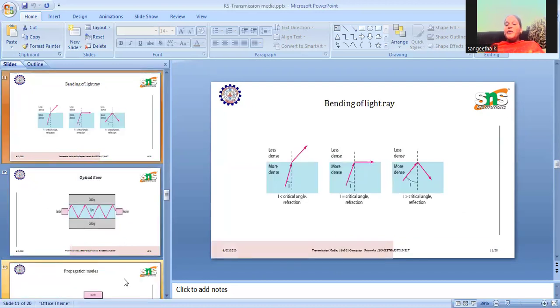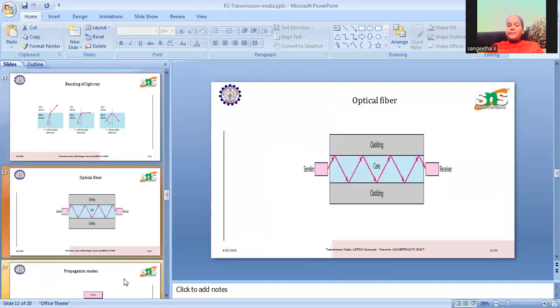The next one we're going to discuss is fiber optic. Compared to the previous two categories, fiber optic supports high speed because signals are transmitted in the form of light. Compared to electric signals, light wave transmission is much faster. Based on the light wave, there are different critical angles, whether it is reflection or refraction, and we can calculate that based on the density and critical angle.